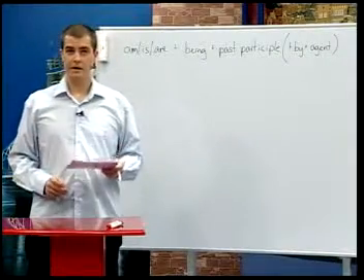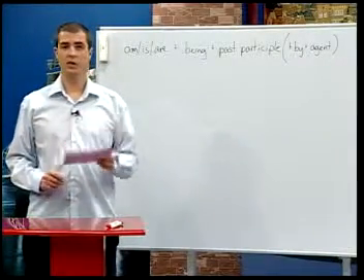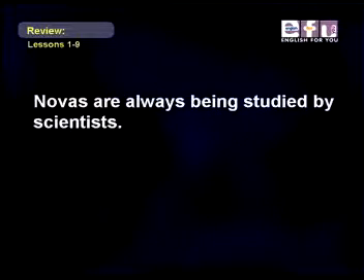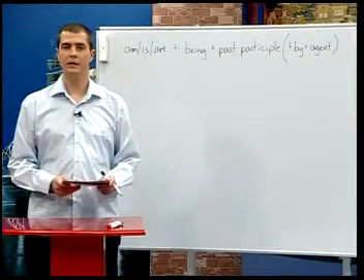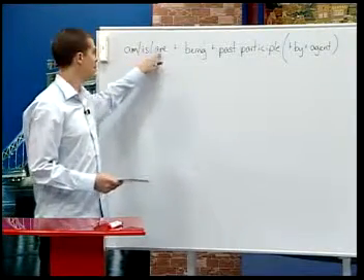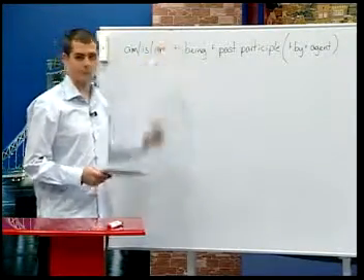Adverbs of frequency generally come after the first auxiliary verb. Let's have a look at this example. Novas are always being studied by scientists. So in that sentence, always came after the first verb here. Novas are, and then always being.